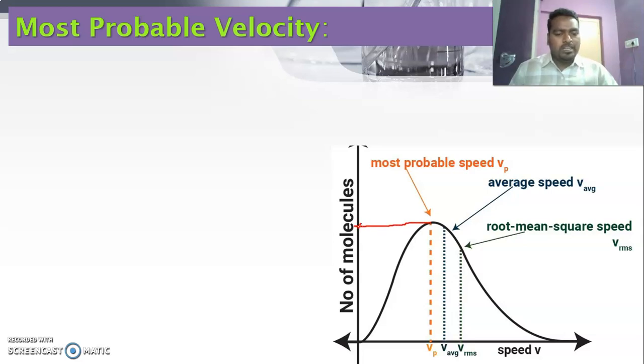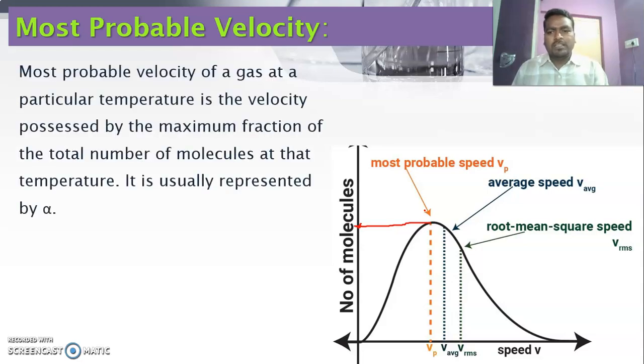So this point indicates that the most number of molecules possess this velocity, whether it is the lowest velocity or the highest velocity. This velocity is possessed by the maximum number of gaseous molecules, so it is called the most probable velocity. This can be denoted by alpha.